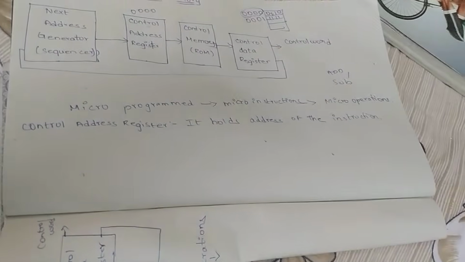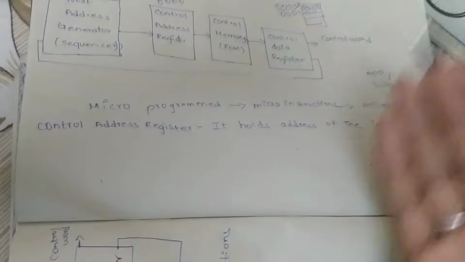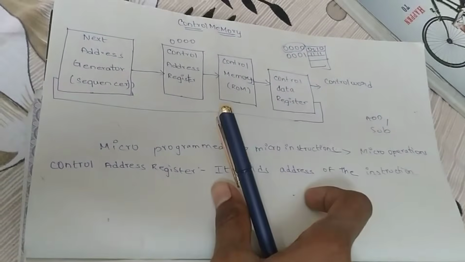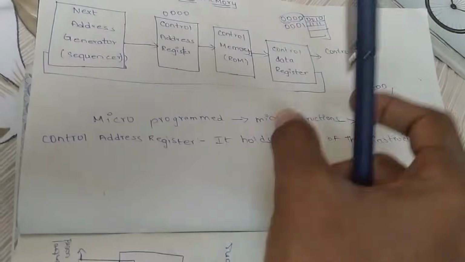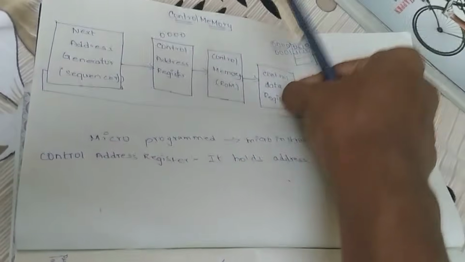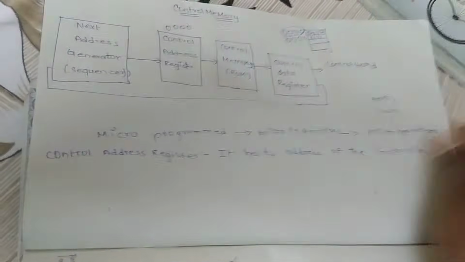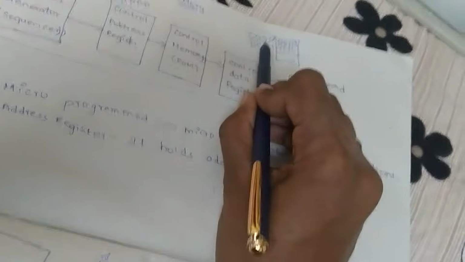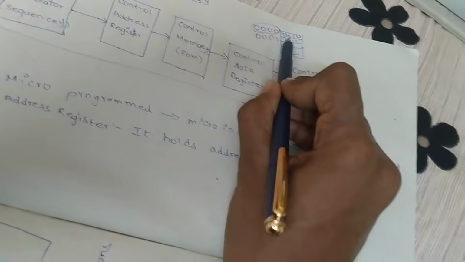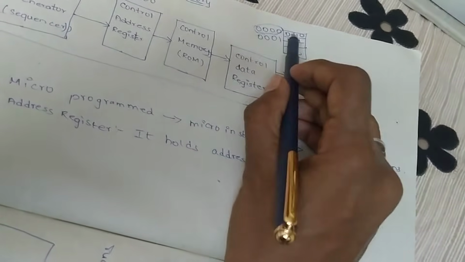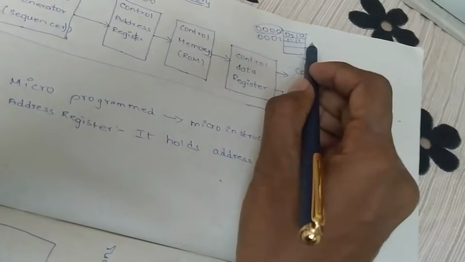And next is the control data register. The control data register is nothing but it contains the instructions that are to be executed. Those instructions are stored in the control data register. Suppose, take an example, the 00 address instruction is to be executed. So the 00 address can contain some instruction, that is 0010.